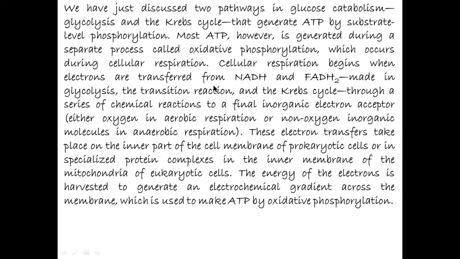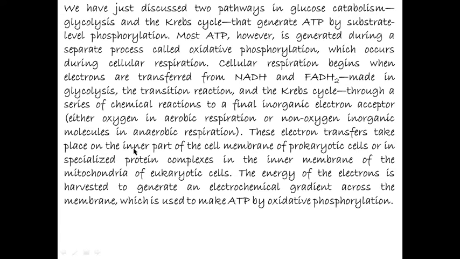Cellular respiration begins when electrons are transferred from NADH and FADH2 made in glycolysis, the transition reaction and the Krebs cycle through a series of chemical reactions to a final inorganic electron acceptor, either oxygen in aerobic respiration or non-oxygen inorganic molecules in anaerobic respiration.